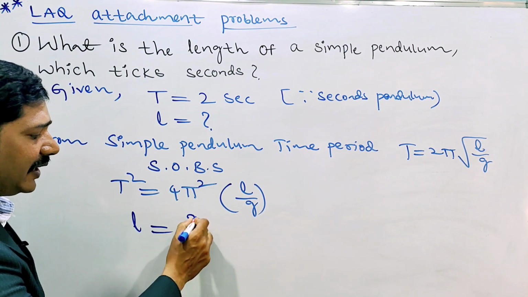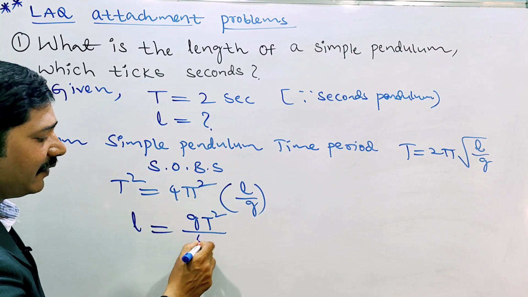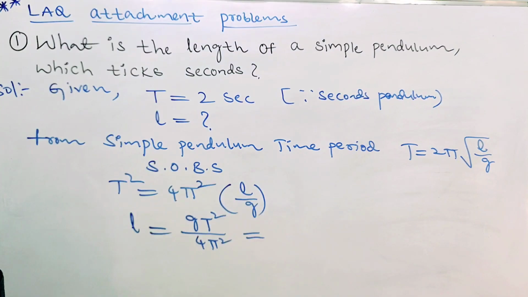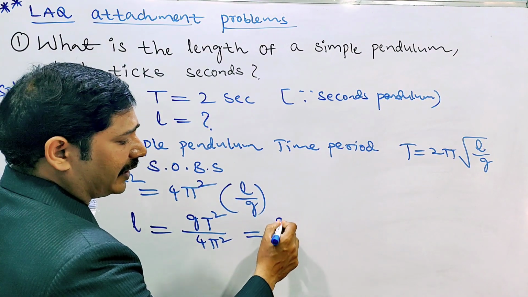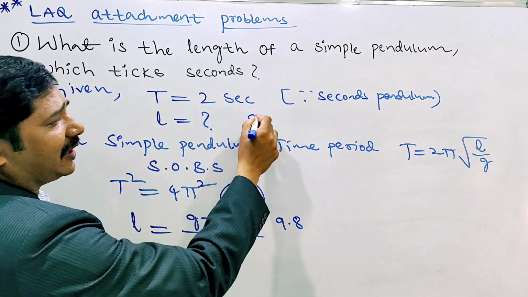L equals G into T square, and the 4 pi square which was multiplying, if I send it to this side, it divides. So 4 pi square, that equals G value. How much is G here? It is not given in the question. That is why we take 9.8 meter per second square.